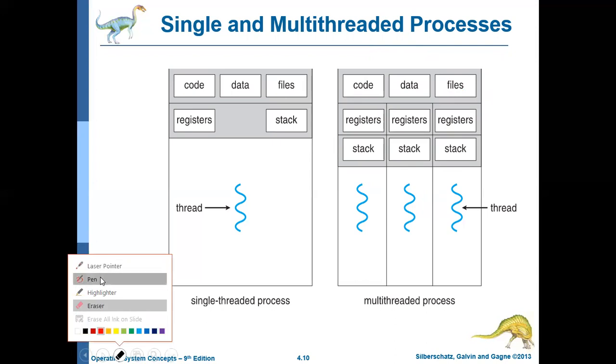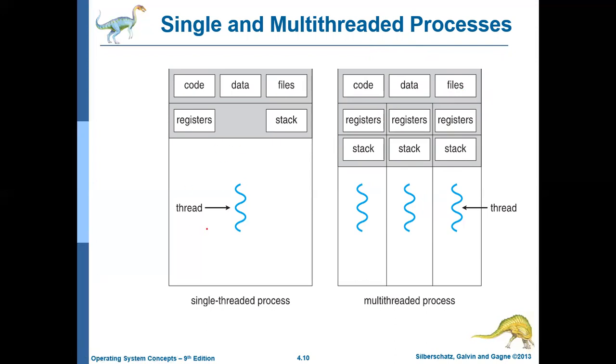In the left side diagram, there is a process with only one thread. The process has the code section, data section, other resources, registers, and stack, but all of these are used by only one thread. Such a process is called a single threaded process.